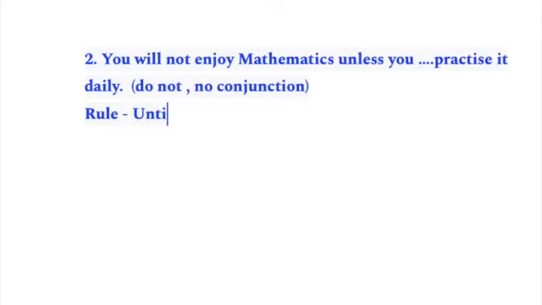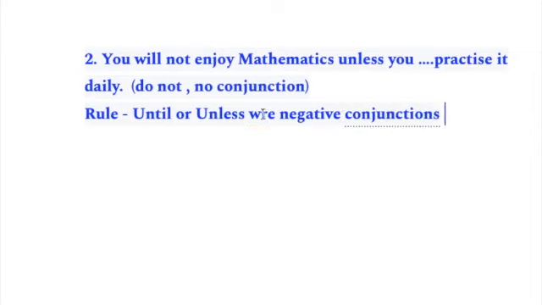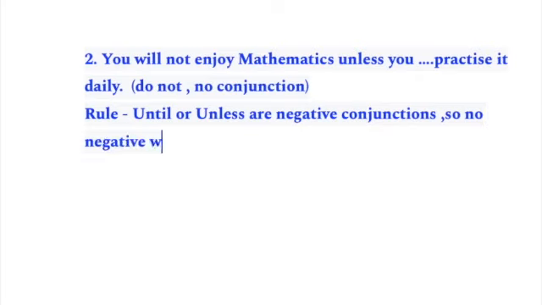The rule is, until or unless: if you get to see these, until or unless are negative conjunctions. They are negative in themselves. It means no in itself. So no negative words like not or never are used with them.